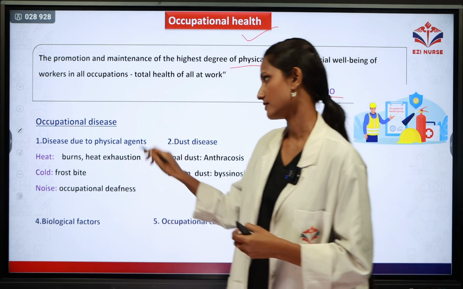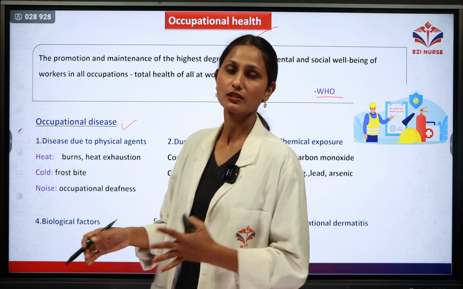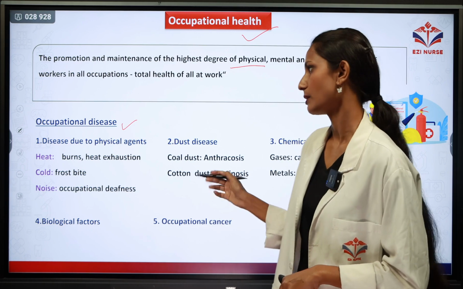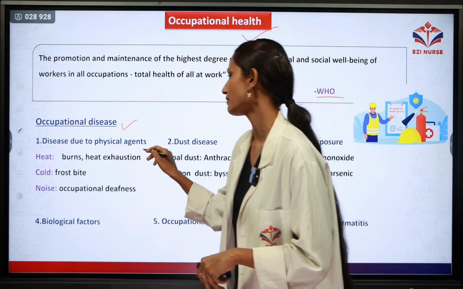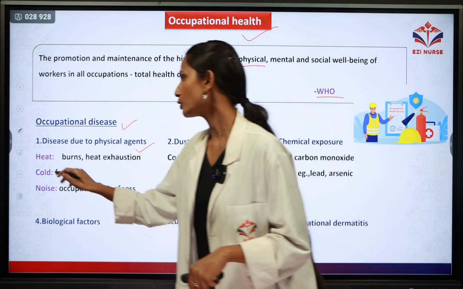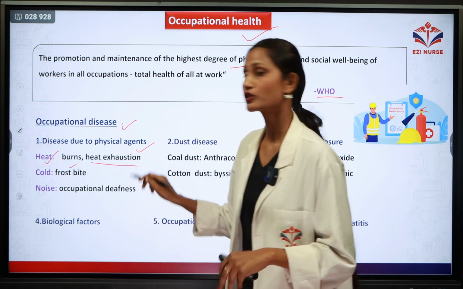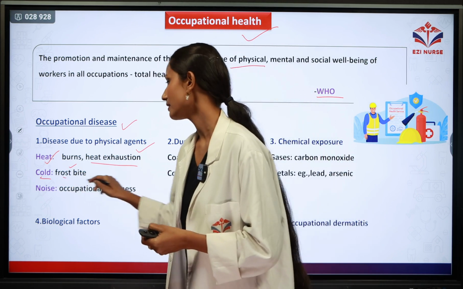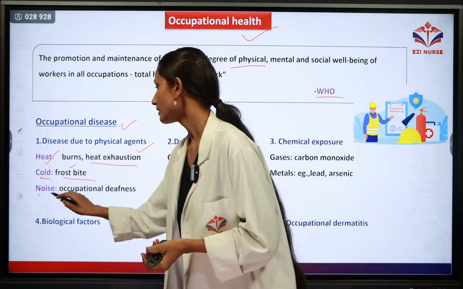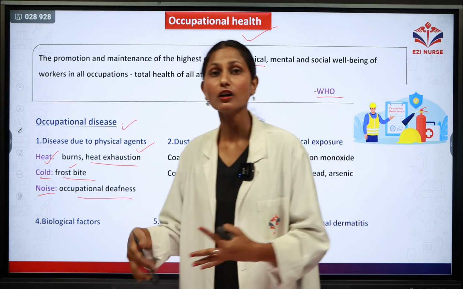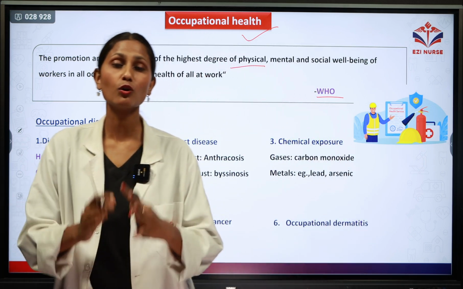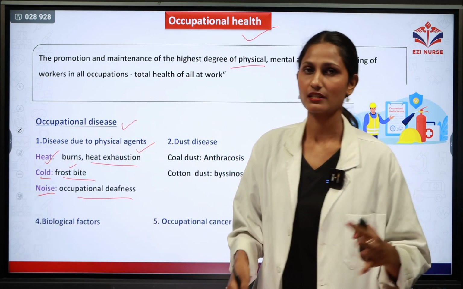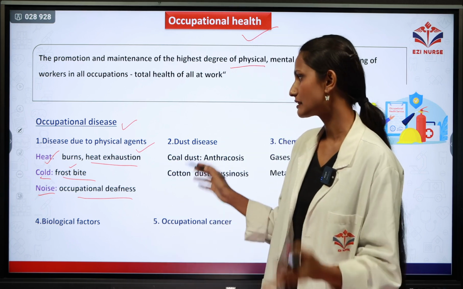Next, occupational diseases. There are so many occupational diseases by which the occupational worker can get affected. We will discuss these one by one. The first one is disease due to physical agents. Due to heat, burns can occur, and heat exhaustion can occur. Next is cold. Because of cold, frostbite can occur. Next, because of noise, there will be occupational deafness. If you are working in industries where there is so much noise, that person can easily get deafness, and that comes under occupational diseases.